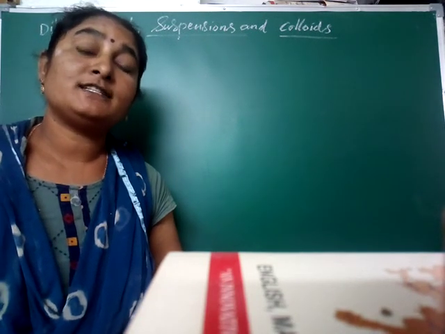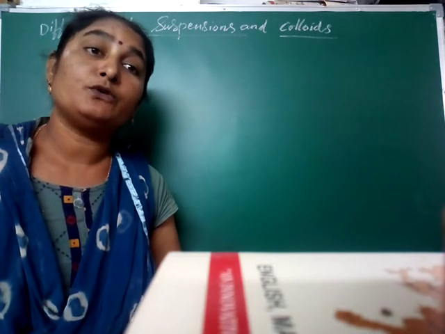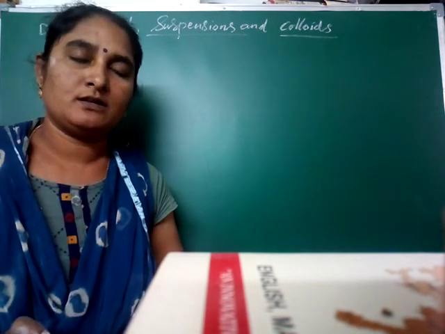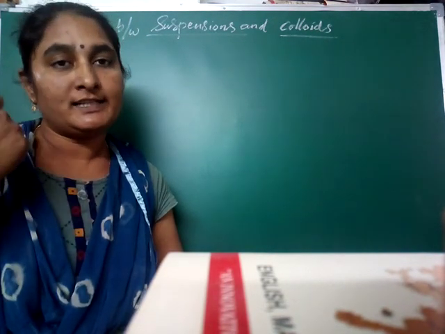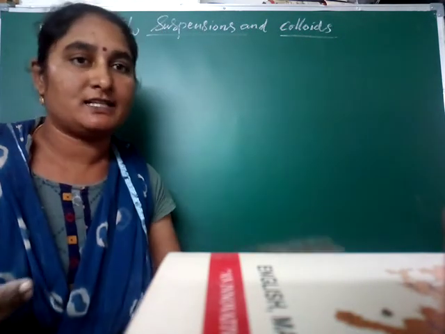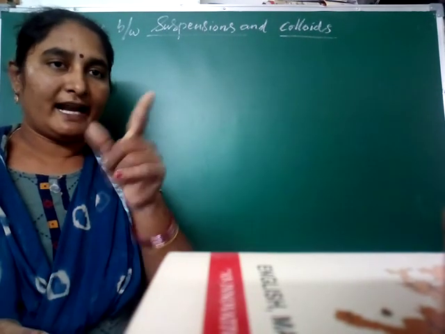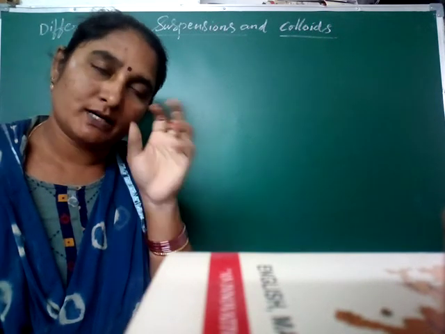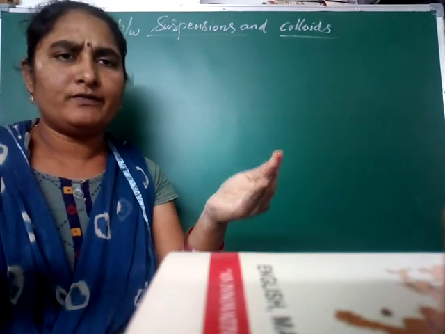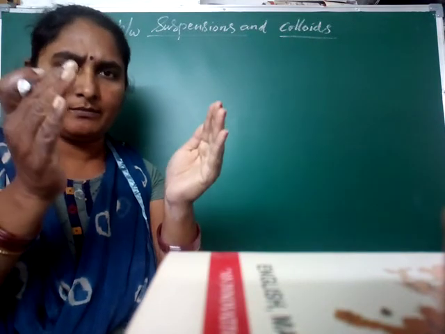The mixture whose constituents are uniformly distributed throughout the mixture is called a homogeneous mixture. That means the mixture whose constituents are non-uniformly distributed throughout the mixture is called a heterogeneous mixture. The constituents are a combination of some substances.